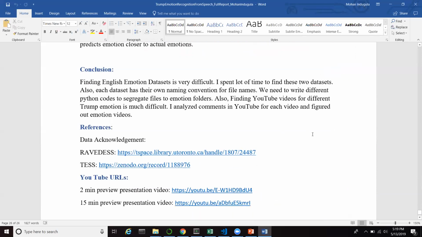The issue I faced here was finding an English emotion dataset. It's pretty difficult. Finally, I found RAVDESS. With RAVDESS, I tried all three datasets, and the accuracy was around 10%. Then I removed the video alone and tried only the audio files, and the accuracy went up to around 35%. Then I downloaded the test dataset, and the accuracy went up a little higher. Then I tuned other parameters, and came up with the number of MFCC frames as 40. Then the performance went up to 97%.